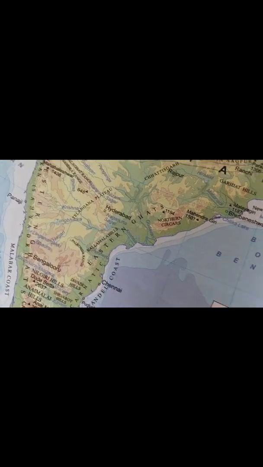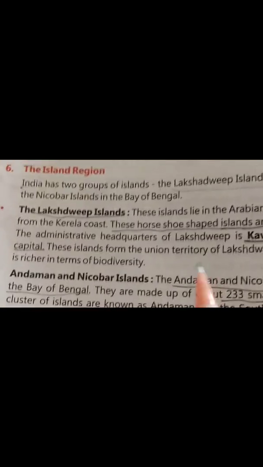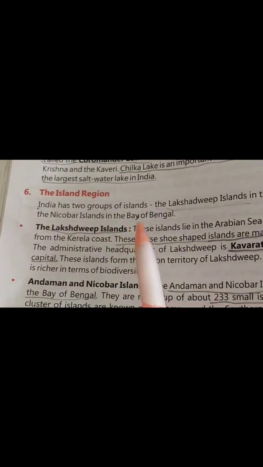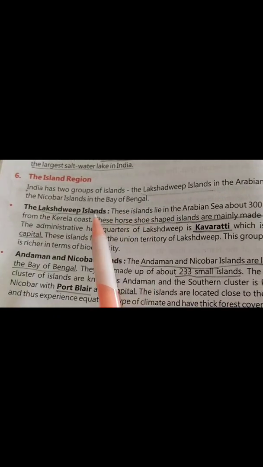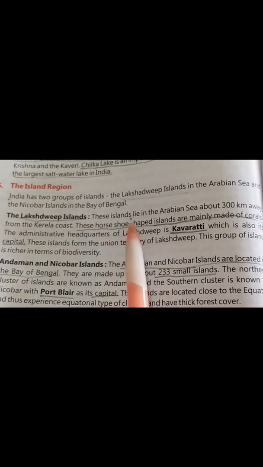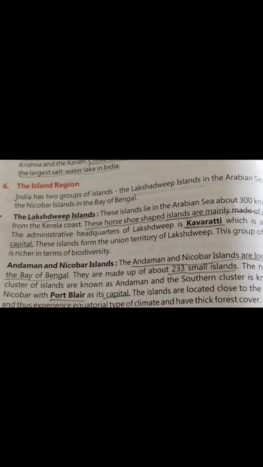So next comes our island regions. India has two groups of islands, the Lakshadweep Islands in the Arabian Sea and the Nicobar Islands in the Bay of Bengal. Lakshadweep Islands lie in the Arabian Sea about 300 kilometers away from the Kerala coast.